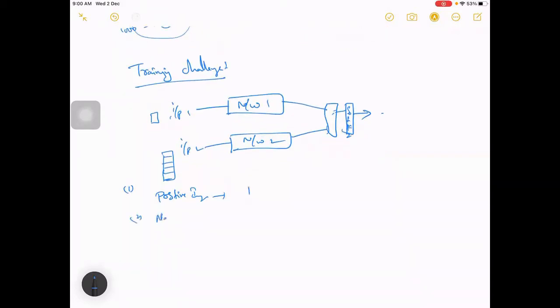And for a negative image, you will take images which are not within this database. You'll give a few images from here and there, and you label those as 0. So you can give one image: here it is 1, here 1 2 3 4 5 6. If both sides are 1, then it's a positive image.